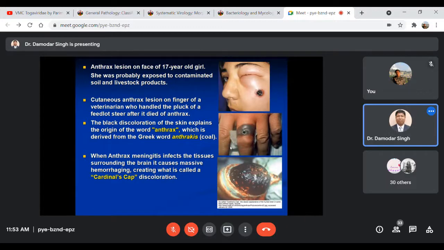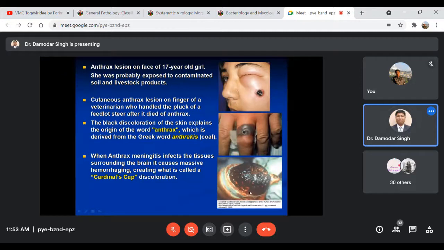Sometimes it may target, colonize and localize in the brain tissue and affect even the meninges. Okay, so anthrax meningitis may occur, and here the tissues surrounding the brain can be affected very severely, causing massive hemorrhages, and may create a very typical coloration of the brain, which you see when you open the skull.